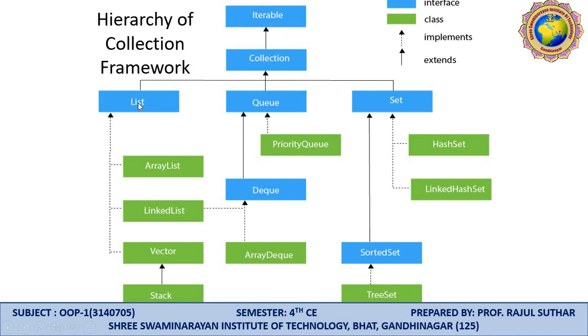So what is the list? List covers array list, linked list, vector and stack. What is a queue? Queue is a type of data structure. We insert the data from one side and delete the data from the other side. First in, first out, that is a queue, and for stack, it is last in, first out. So queue covers types of queue like priority queue, circular queue, dequeue, and one list type of queue that is called array dequeue.